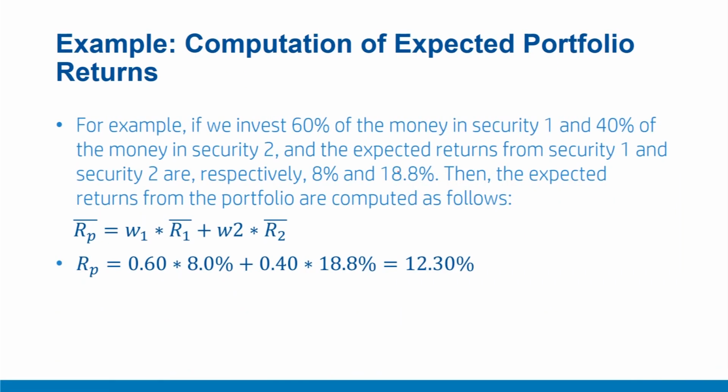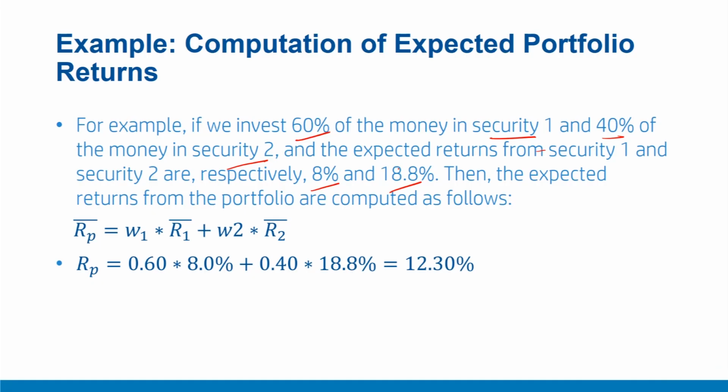Let's perform a simple example of expected portfolio return. Let's say you have two securities, and you invest 60% of the money or wealth available with you in security 1 and 40% of the wealth in security 2. Now you also know that expected returns from security 1 and 2 are 8% and 18.8% respectively.